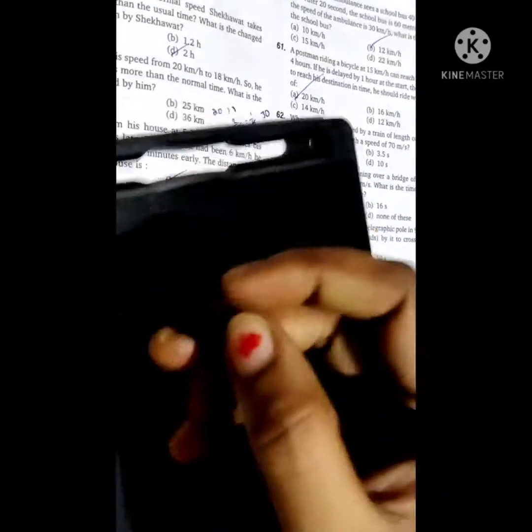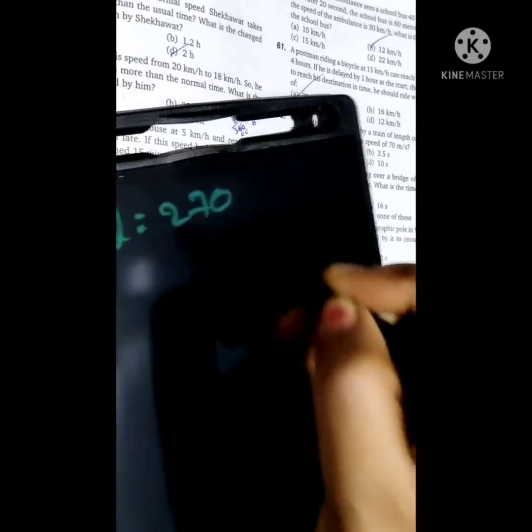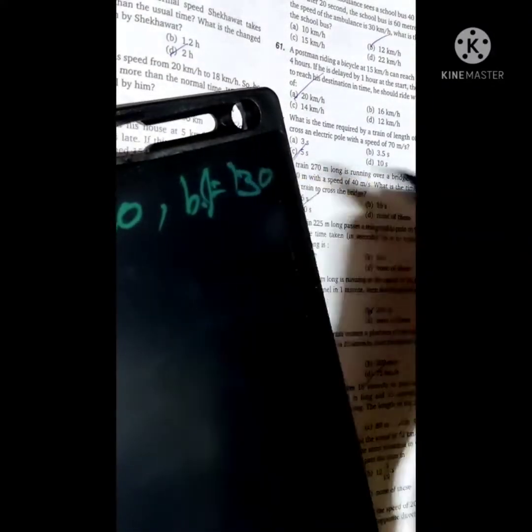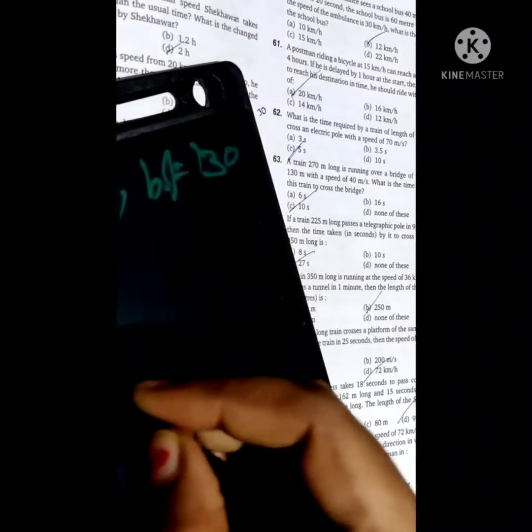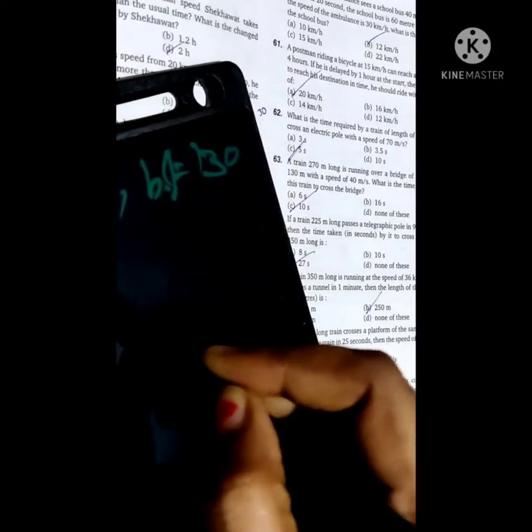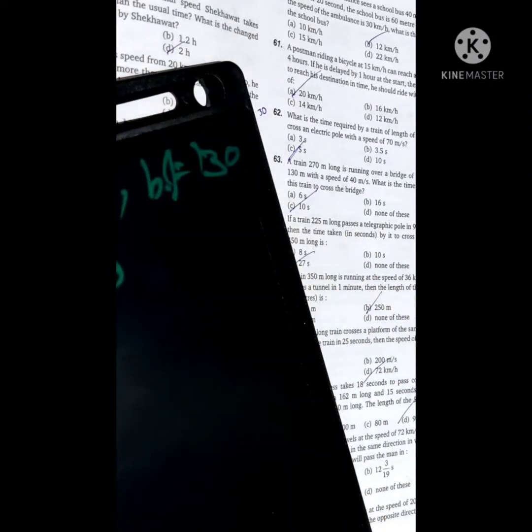Next question, the length of the train is 270 and it crosses a bridge; the given length of the bridge is 130 and the speed of the train is 40 meter per second. By using these values, we will find out the time taken by the train to cross the bridge.